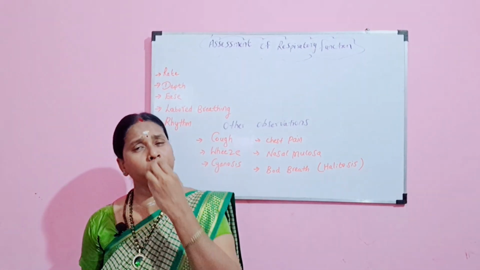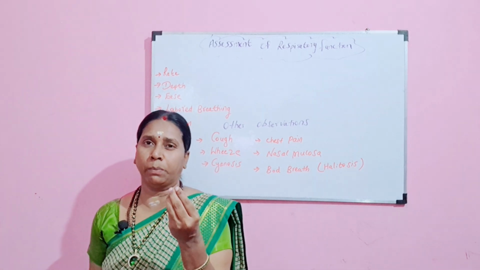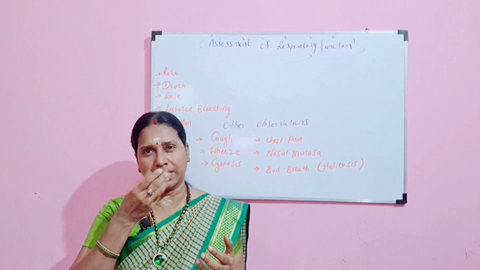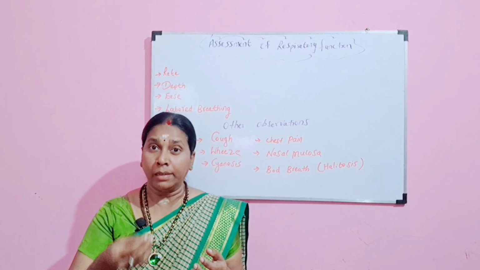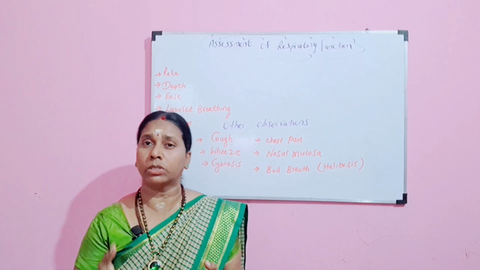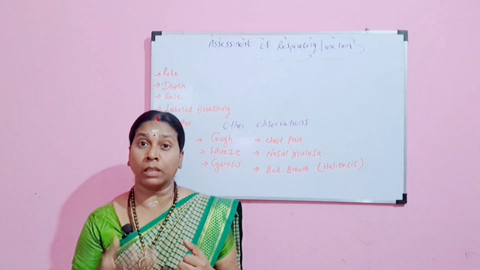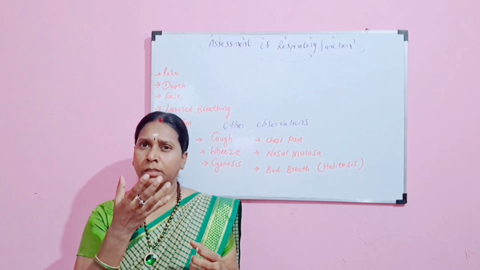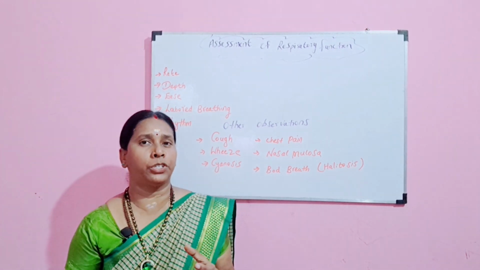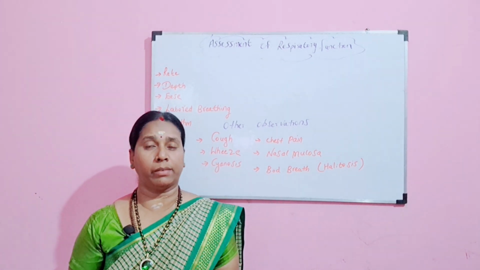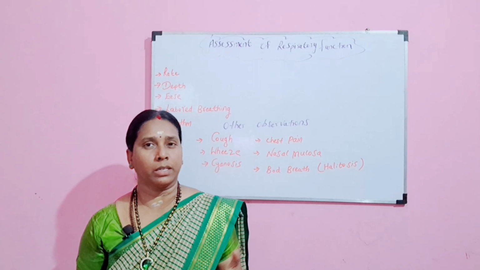And then we have the nasal mucosa. For the nasal mucosa, you have to look for the secretions of the patient. Sometimes there will be a watery secretion, just a rhinitis, maybe a clear watery secretion from the mucous membrane, that is your nasal mucosa, which you can assess. Sometimes a thick, purulent and very smelly discharge will be present, that also can be assessed. That is to rule out a respiratory infection for the patient.